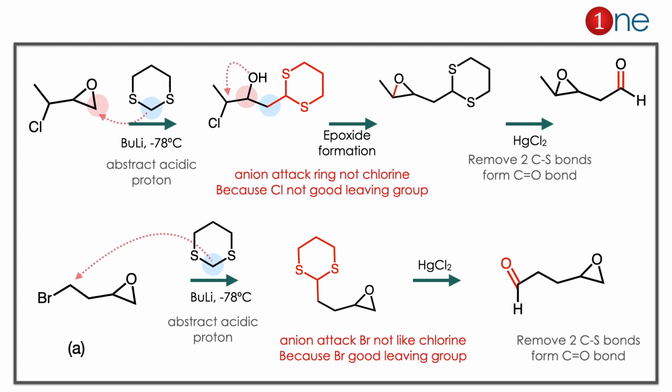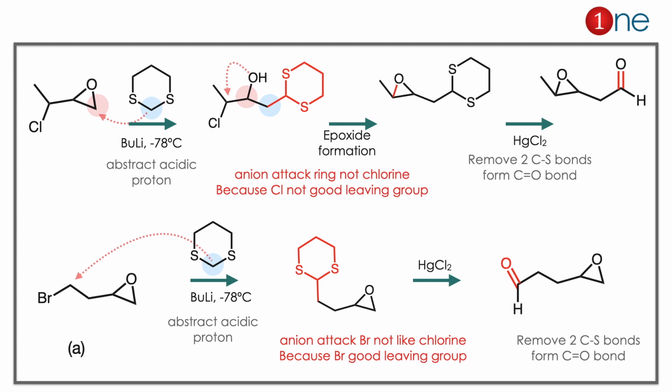The starting material, you are generating an active anion from the butyl lithium. The active hydrogen is removed, and you have anion formation. The anion can attack the carbon in the epoxide or the halogen. But when comparing chlorine and bromine, bromine is a very good leaving group, so the attack happens on the bromine carbon. But in the chlorine case, the ring strain is important, so the attack happens on the ring. The ring opens, you have alcohol formation, and chlorine is a leaving group, so you have epoxide formation again there.